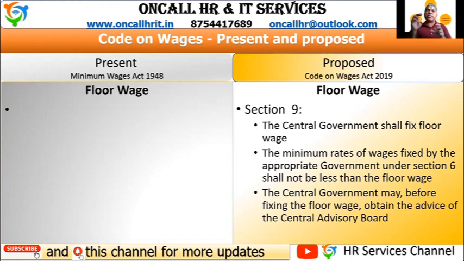So there is a basic thing to fix the minimum wages. This floor wage is fixed by the central government in consultation with the central advisory boards. Along with that, they will be announcing the floor wage. Based on the floor wage, each appropriate government will fix the minimum wages.